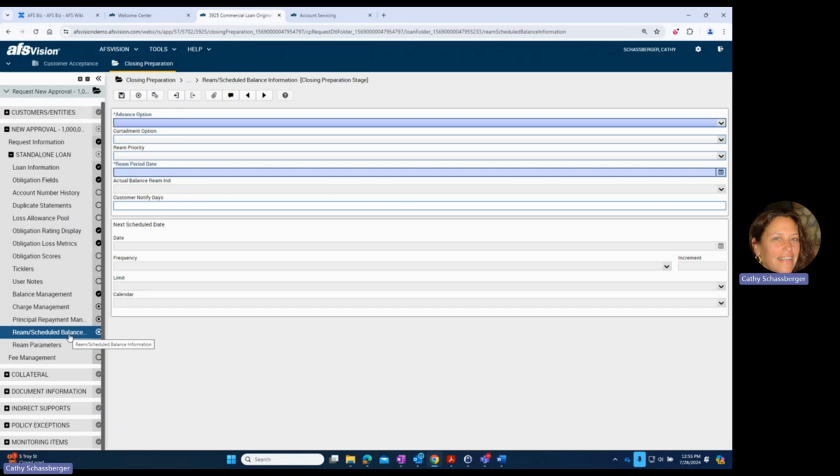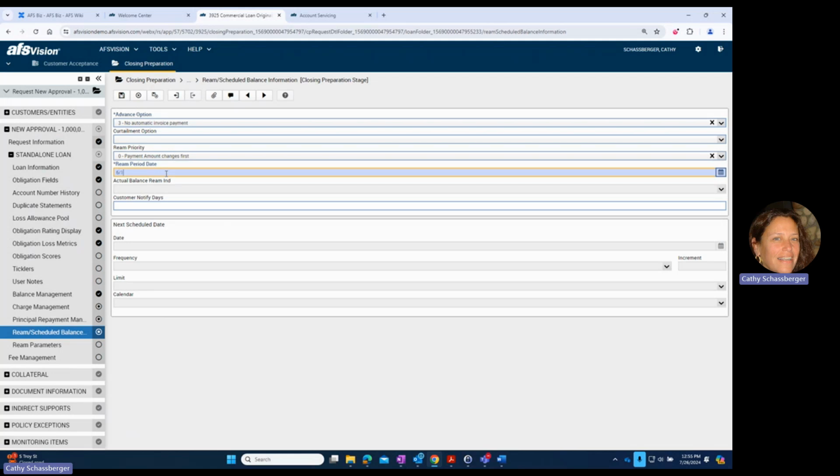And now the RAM balance step. This is where I define how the loan will handle various transactions, such as how to handle monies received in advance of a bill dropping. We're not going to have any automated invoices, whether the payment or the maturity date changes or the payment amount changes, and the RAM period, or in other words, the amortization term.